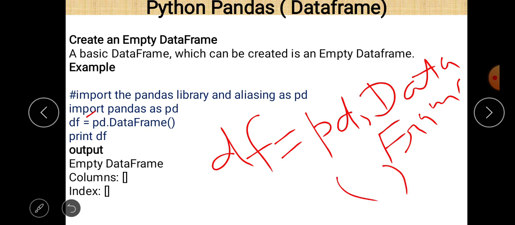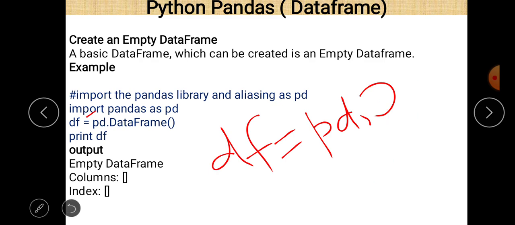So an empty data frame will be created because we pass no value in it, meaning no value within the parentheses. If we pass a list or a tuple or maybe a dictionary or maybe another data frame, then there may be data, but since no value is passed within it, an empty data frame will be created. After that there is just a simple print statement. So the empty data frame will be created and the output looks like that. Empty DataFrame, columns 0, index 0, meaning no column and no index value at all. So this will create an empty data frame.